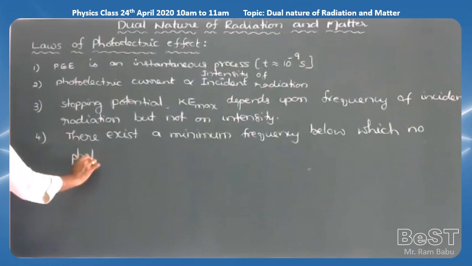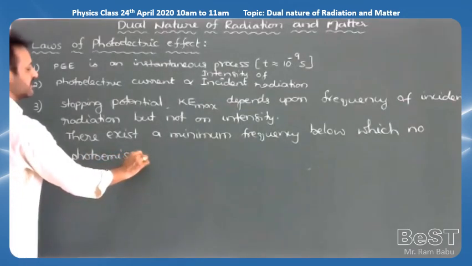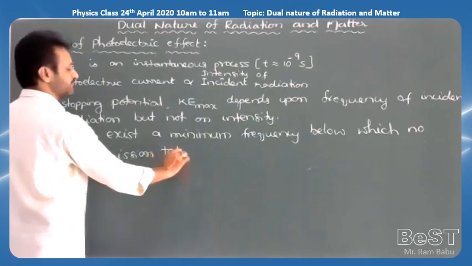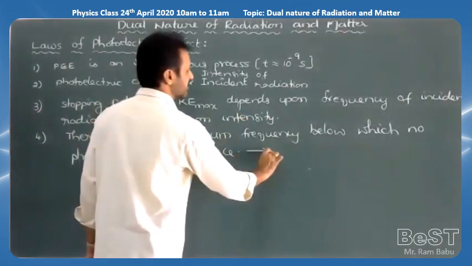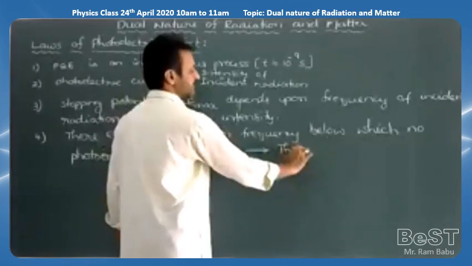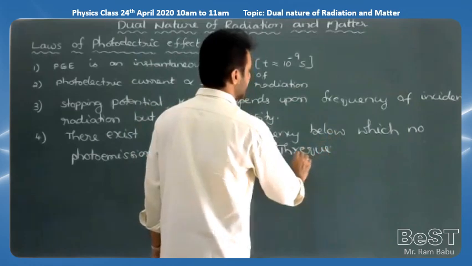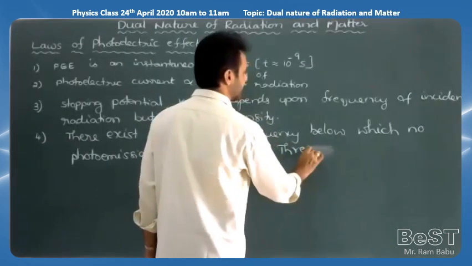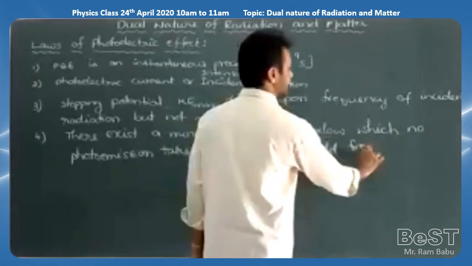Here, photo emission means photoelectrons are not emitted. And this minimum frequency is called the threshold frequency.